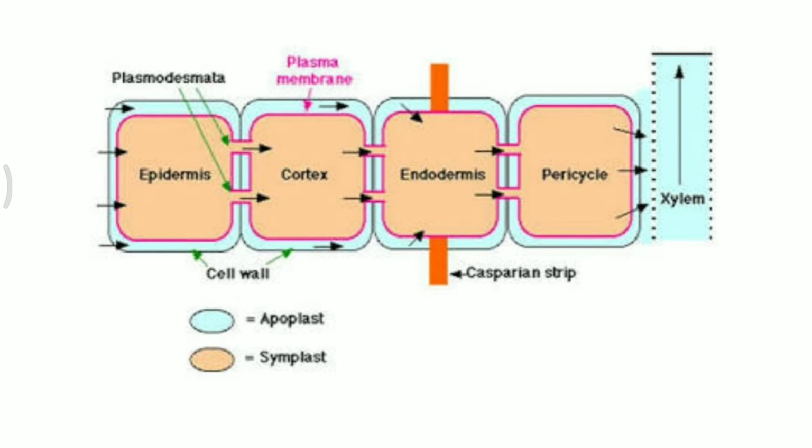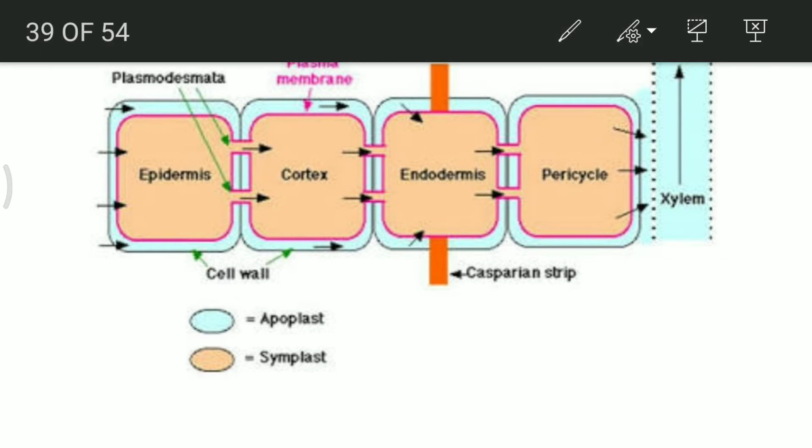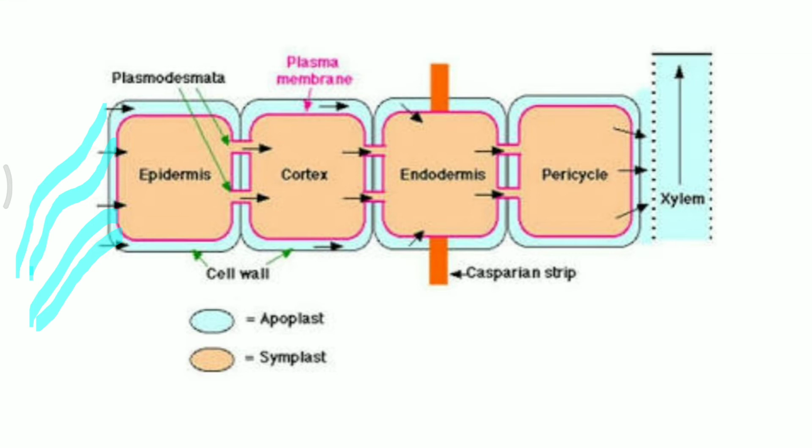This is the extended structure of the root hair cells. At first there is presence of this epidermis, and before that there will be presence of the root hair cells. So think that over here there is presence of the root hair cells. Through the root hair cells somehow water has moved, and since I have drawn the root hair cells also blue, everywhere you can see blue color, water is moving through that area.